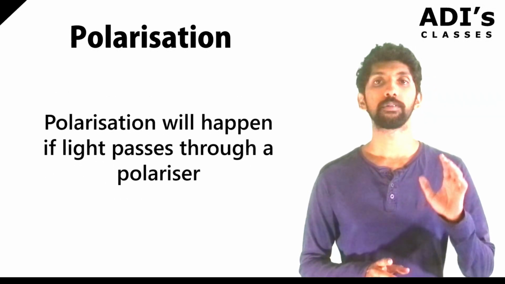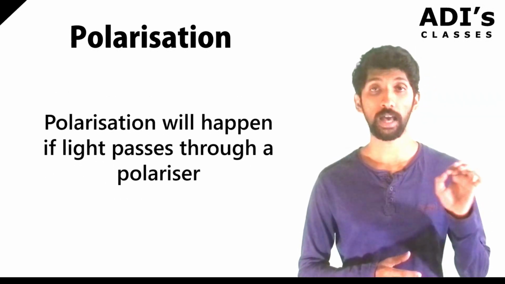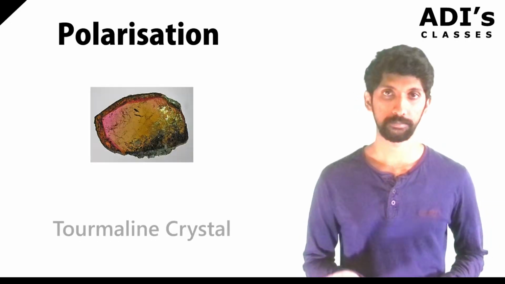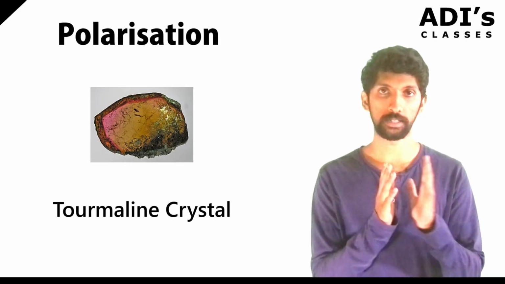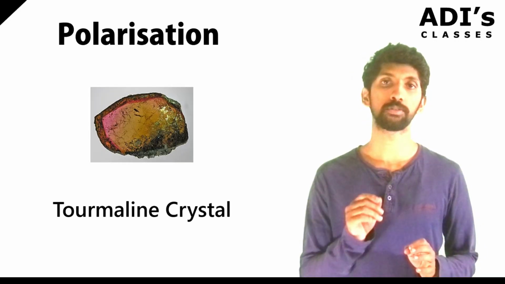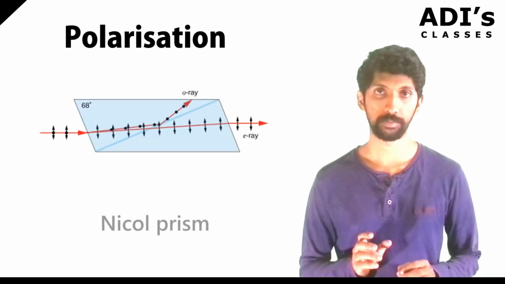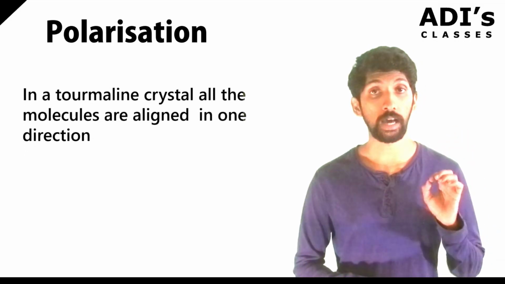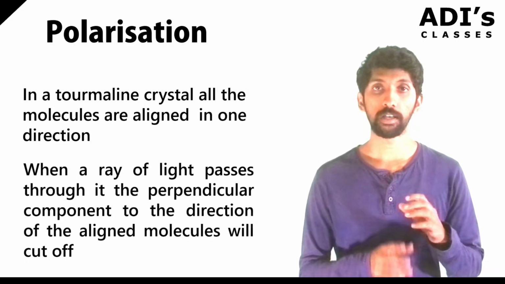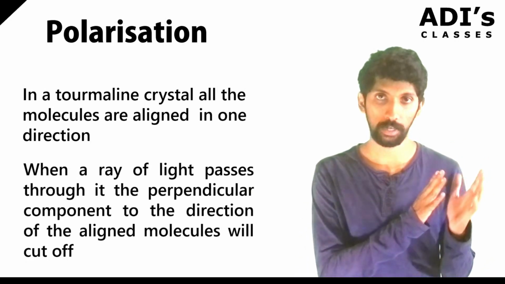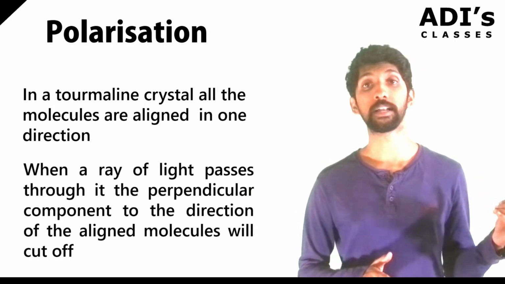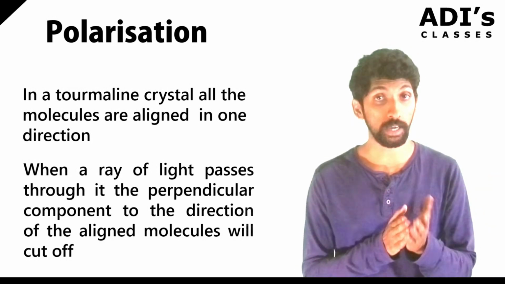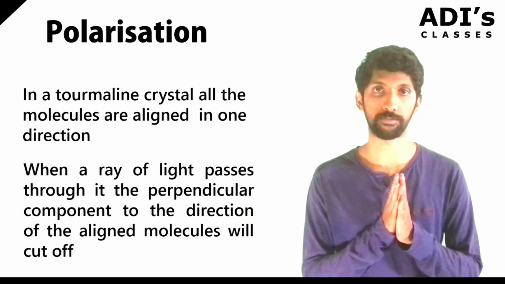Remember, polarization will happen if light passes through a certain polarizer, like a material which will polarize the light. Usually we use a tourmaline crystal or a Nicol prism. In a tourmaline crystal, all the molecules are aligned in one direction. Since all the molecules are aligned in one direction, when a ray of light passes through it, the perpendicular component to the direction of that alignment will get cut off.